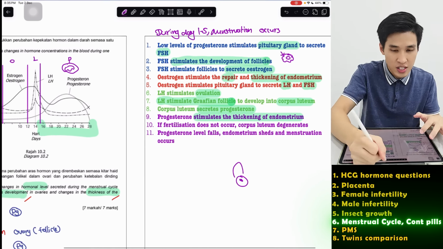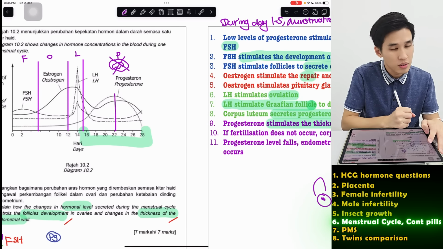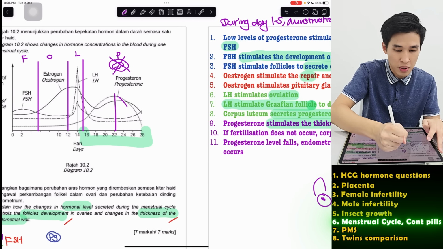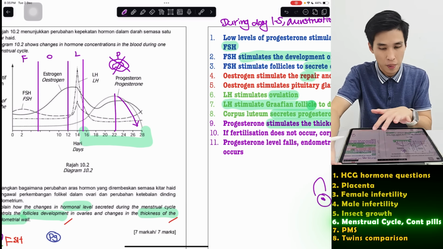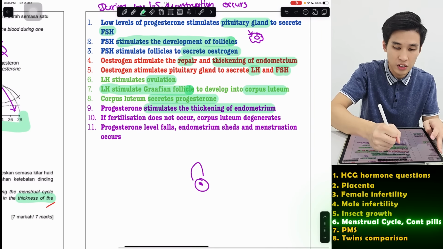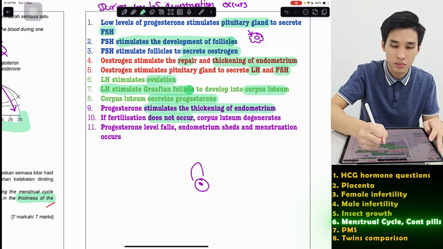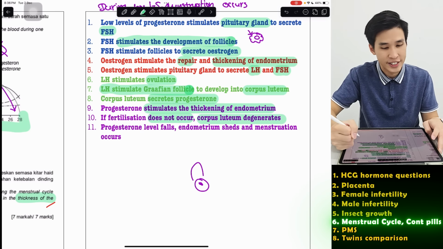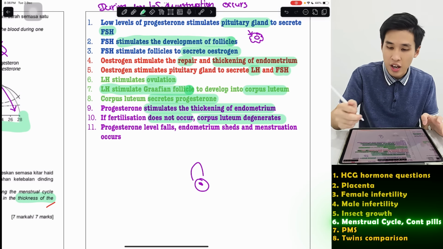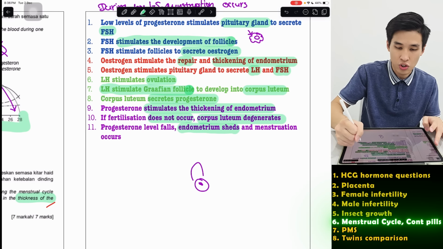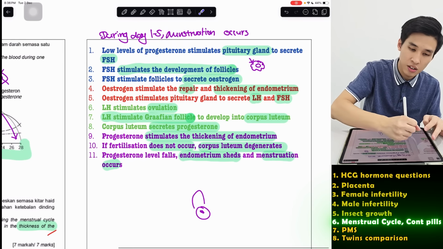To end this, if you look at this diagram, after around day 22, if there's no fertilization, corpus luteum will degenerate. And then progesterone decreases. So that's what I'm going to mention here. If there's no fertilization, corpus luteum says bye-bye. Corpus luteum doesn't wait already. So there's no progesterone, endometrium sheds, menstruation occurs, and then we start again from here.